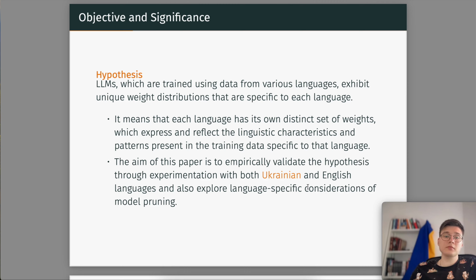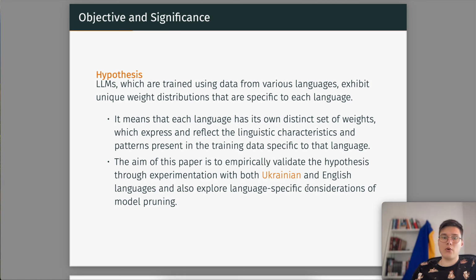Therefore, how is it connected to the pruning? Well, when pruning is removing less significant weights, the weights which are left are more significant, right?